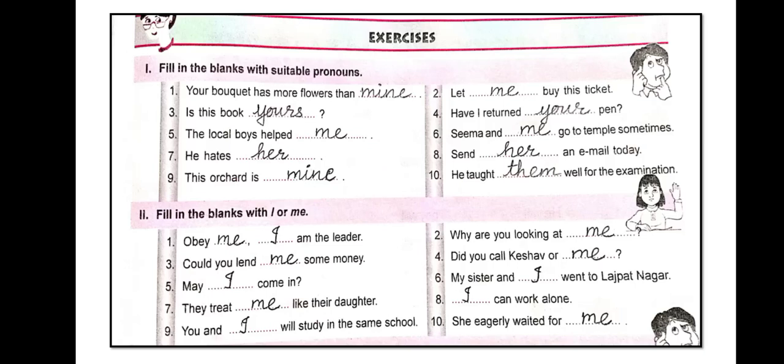Exercise 2, fill in the blanks with I or me. Number 1, obey me, I am the leader. 2, why are you looking at me? 3, could you lend me some money? 4, did you call Keshav or me? 5, may I come in? 6, my sister and I went to Lajpat Nagar. 7, they treat me like their daughter. 8, I can work alone. 9, you and I will study in the same school. 10, she eagerly waited for me.